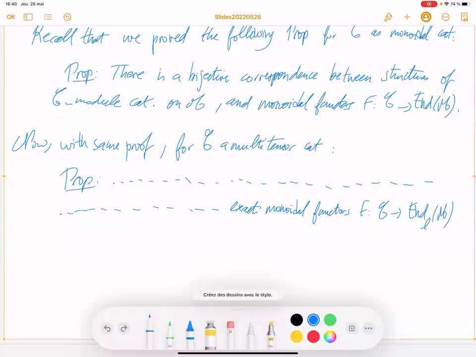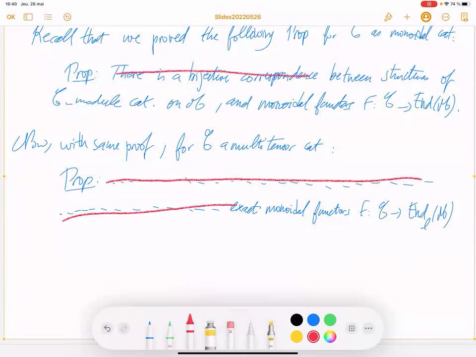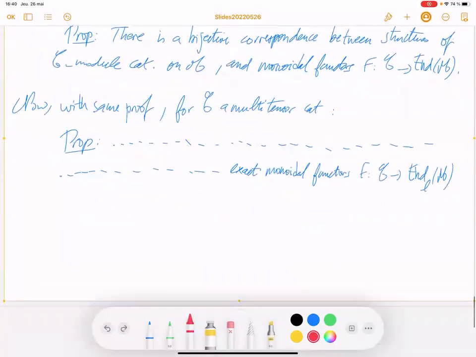Let me recall that this dot means you just rewrite exactly the same thing as here. Okay, so now where L of M is the abelian, and you have to be careful about.